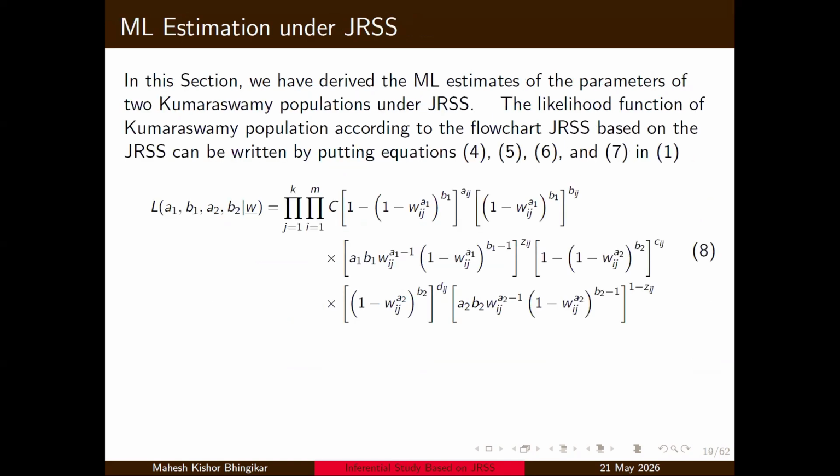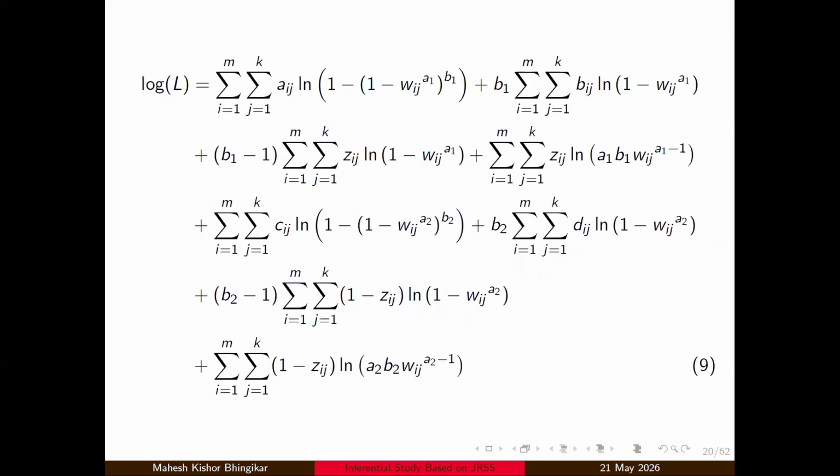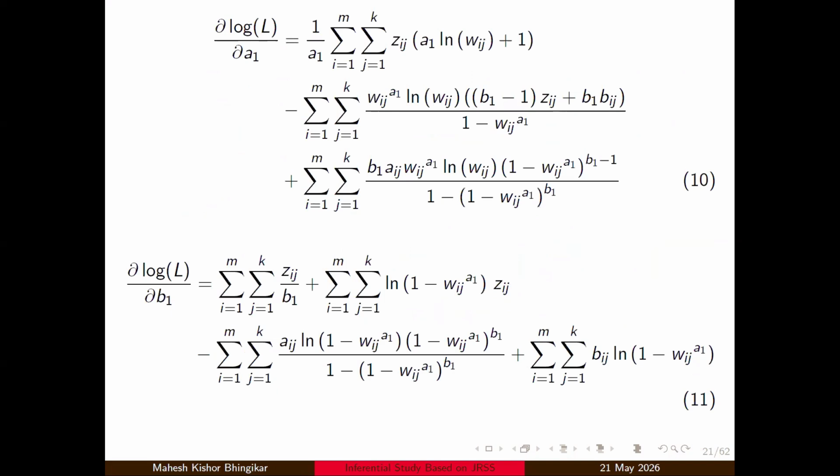So naturally, we have to substitute the CDF and PDF in the likelihood of the rank set sampling, because our basic idea is that we wish to go for the maximum likelihood estimation under the various sampling schemes, and we are also trying to see the performance of the estimator under the various schemes. So we have taken the log likelihood, and of course we know that to obtain the ML estimate, we have to take the first derivative with respect to the shape parameters of the first population.